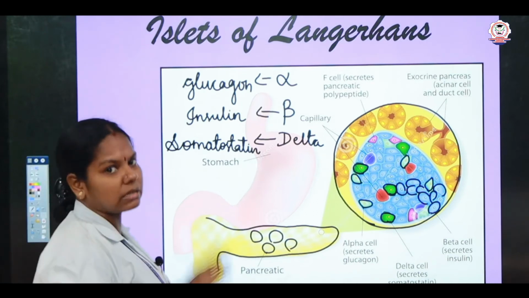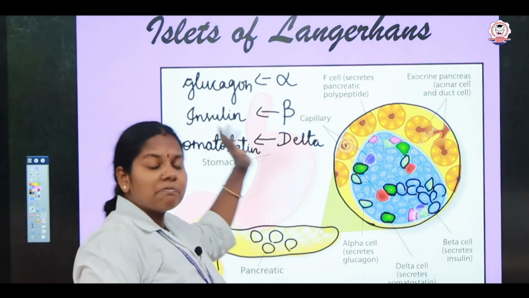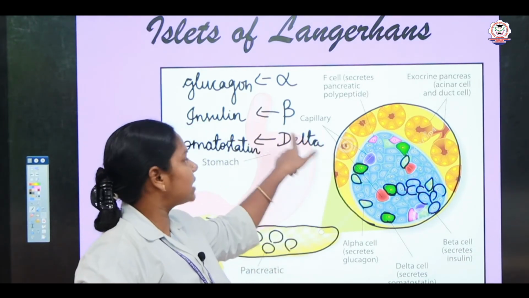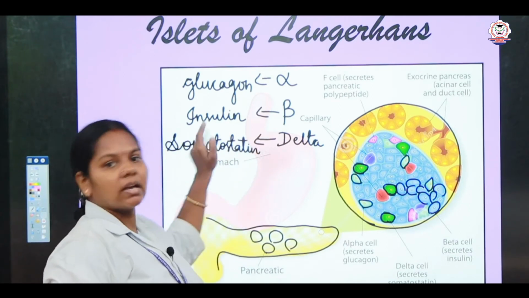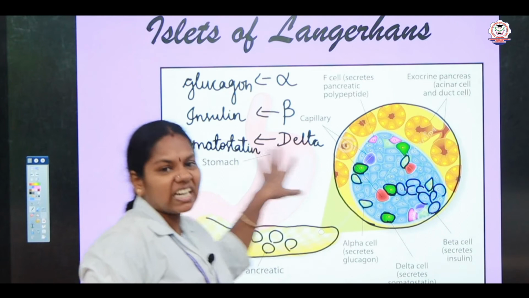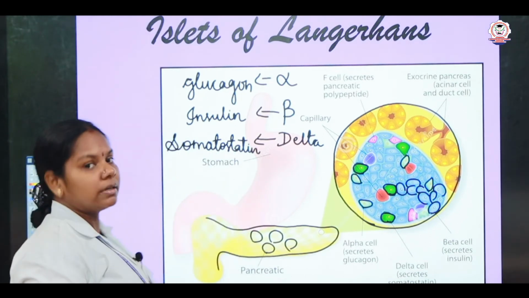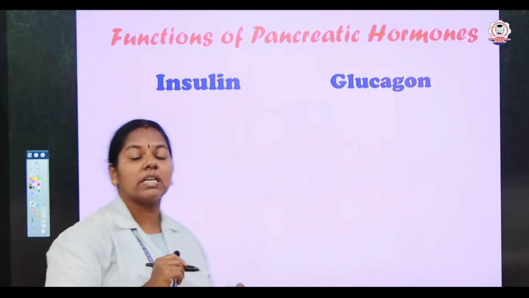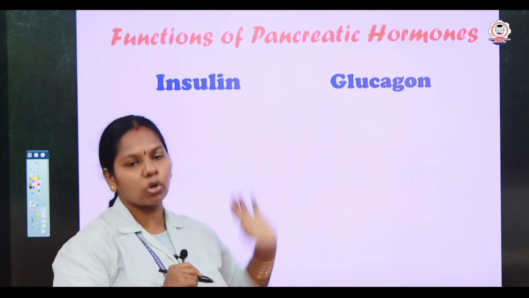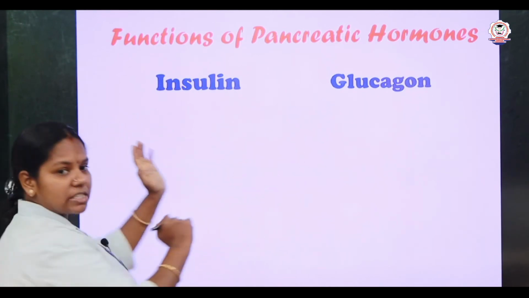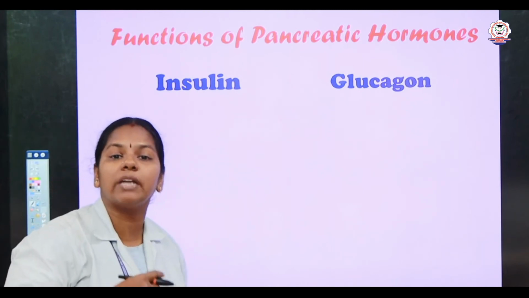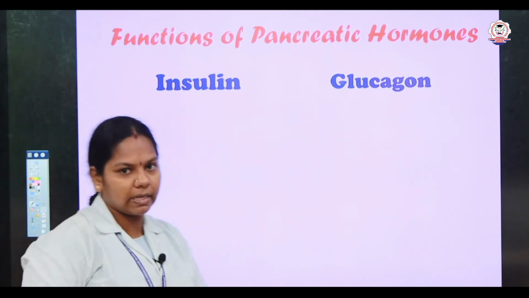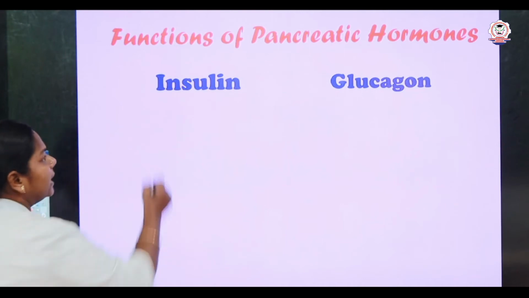So, what are the three cells of the islets of Langerhans, children? Alpha, beta and delta. What is the secretion of alpha cells? Glucagon. What is the secretion of beta cells? Insulin. And what is the secretion of delta cells? Somatostatin. They may ask this in a one mark question. So, now let us see the functions of pancreatic hormones, especially insulin and glucagon, right? The perfect balance between insulin and glucagon is responsible for regulating our blood glucose level or blood sugar level. So, first we are going to see about insulin.